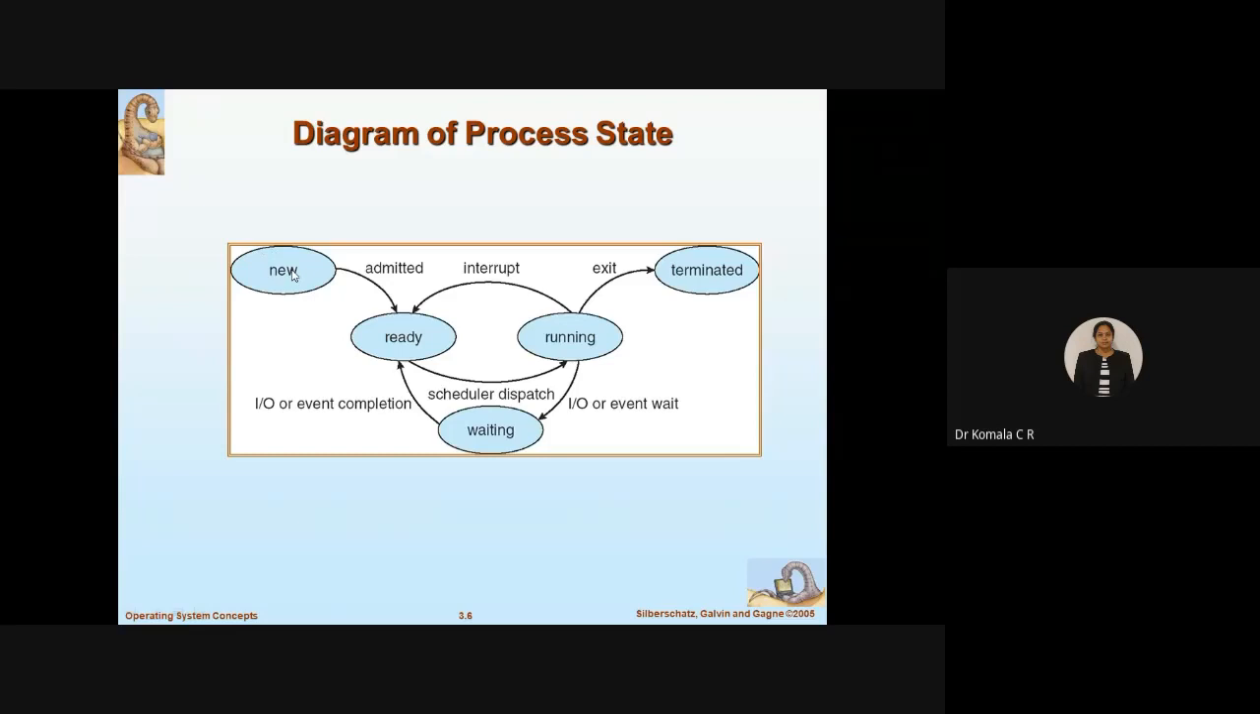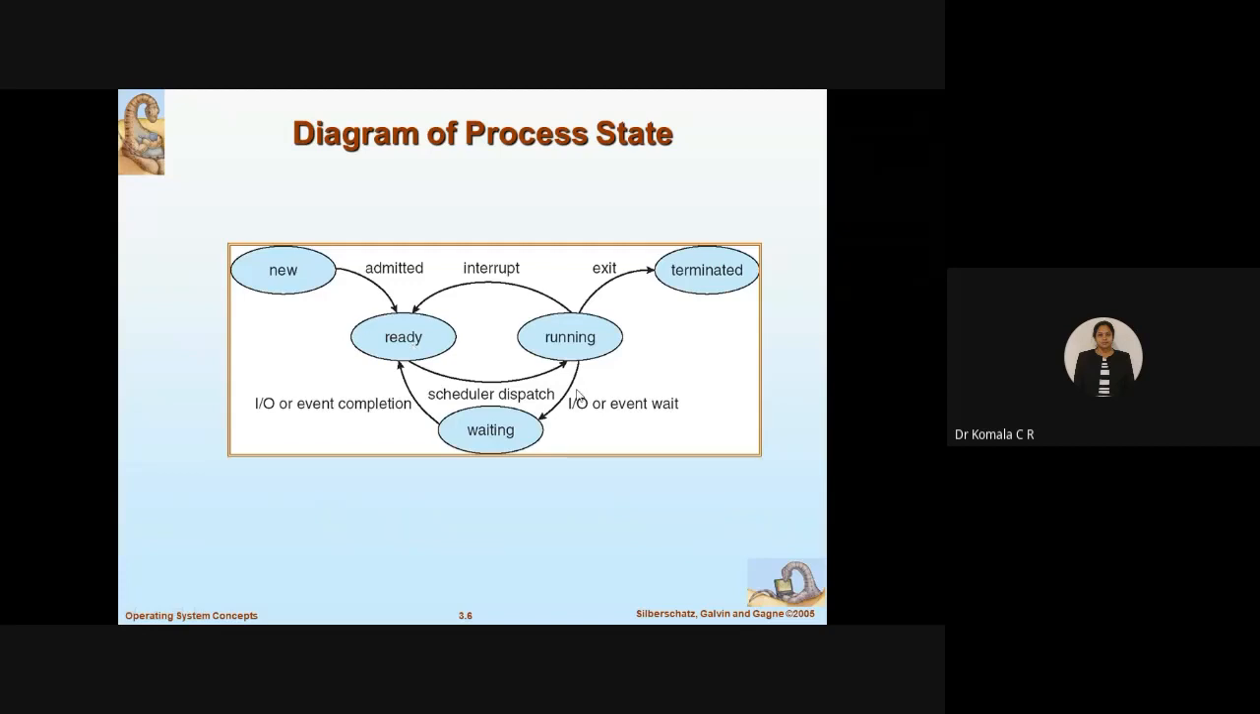What are you going to do in the new state? You are going to create a process. Once the process is created, what is the next step? I have to get ready with my resources. So I will use the term admitted when the flow takes place from new to ready. That means once the process is created, I will admit it to the ready state now. In the ready state, I will get ready with all my resources and the program is ready. Before I move on to the running state, I get ready with all resources.